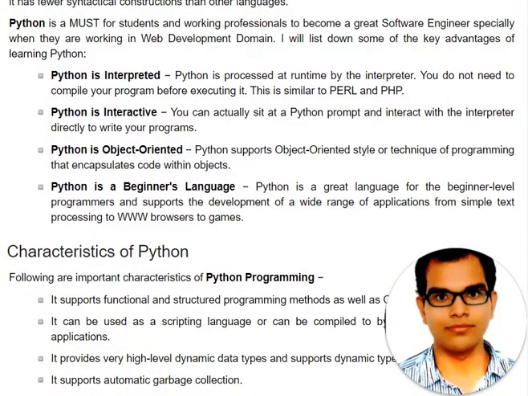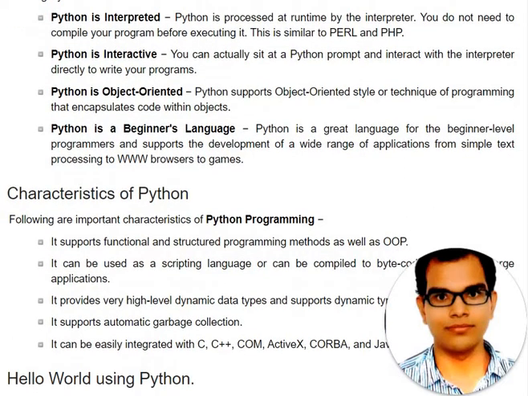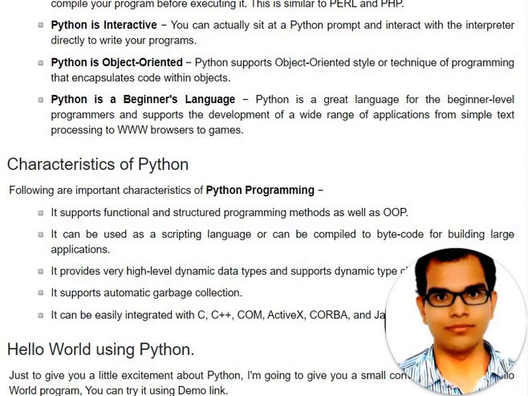Now we will see what the characteristics of Python are. It supports functional and structural programming methods as well as object oriented programming. Structural, like C programming we can say, and OOP, object oriented programming.